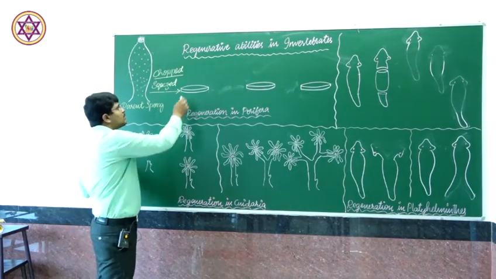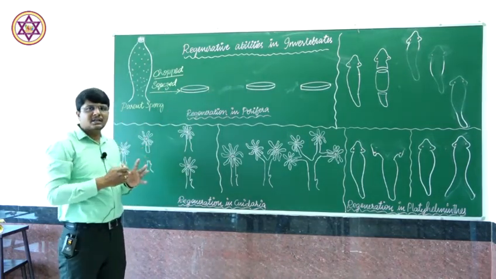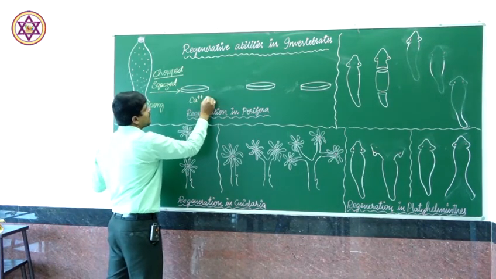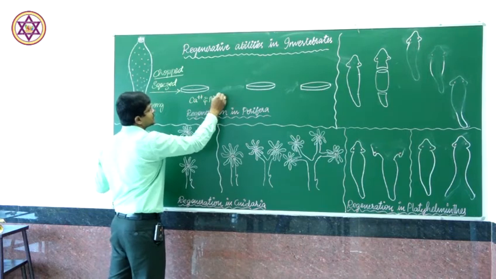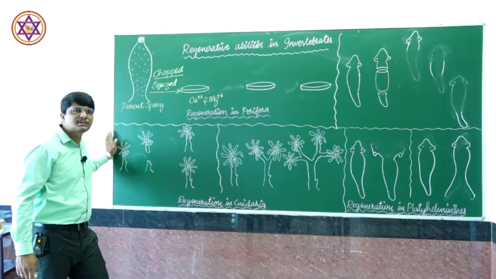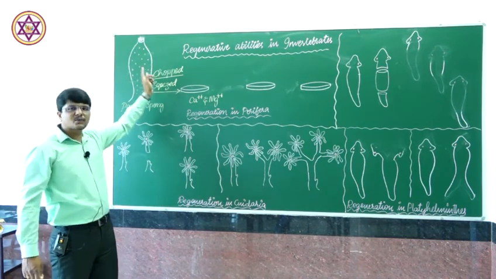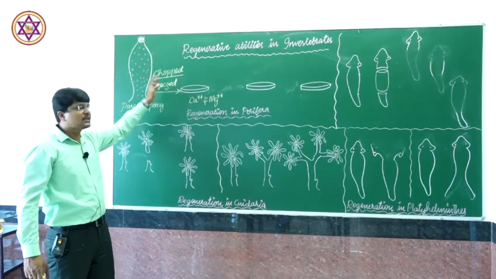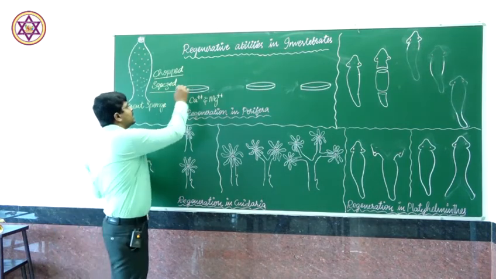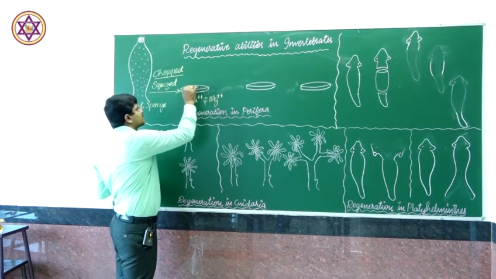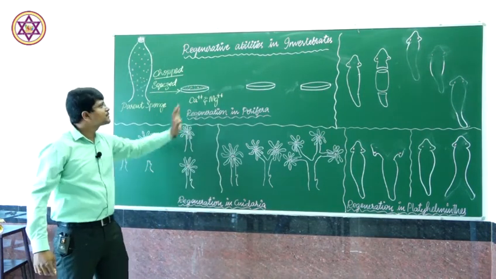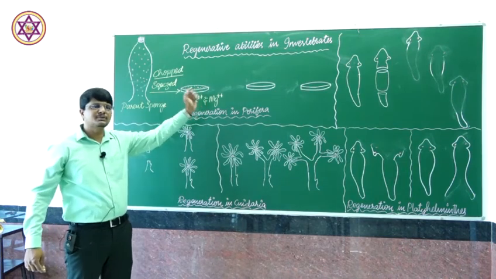And media was taken in a Petri plate, this media containing calcium and magnesium ions. The media is rich with calcium and magnesium ions. These chopped, squeezed fragments of the parent sponge will be seeded here in the nutritive media, which will be allowed for growth and observation.